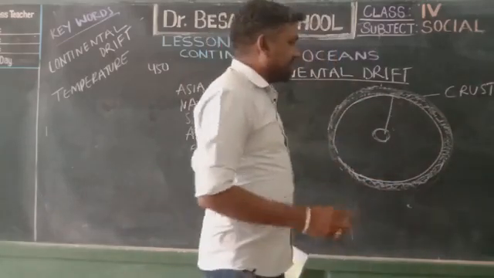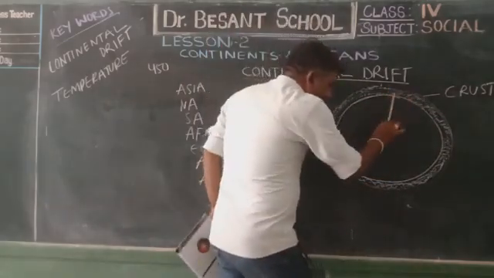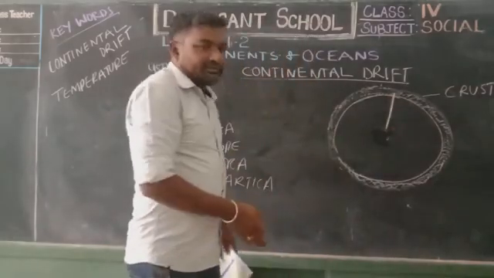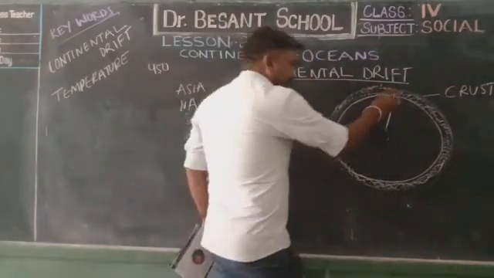Again you see. Actually the complete earth was divided into 3 parts. You can learn here.